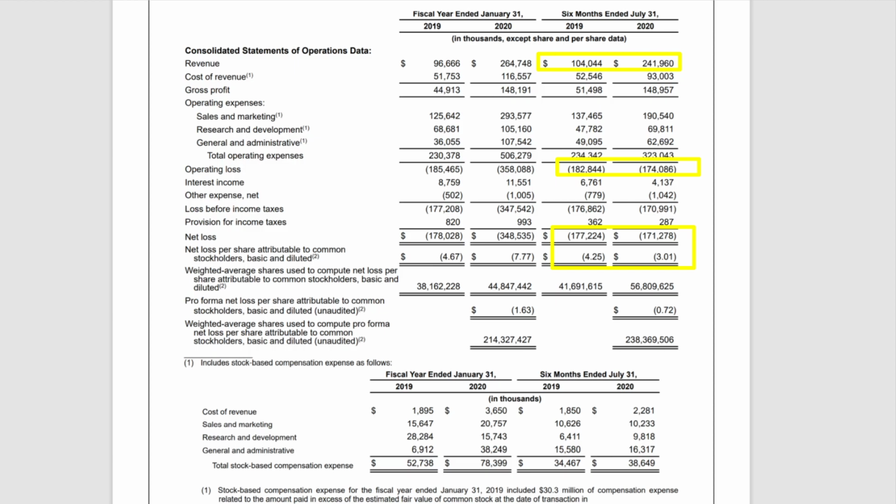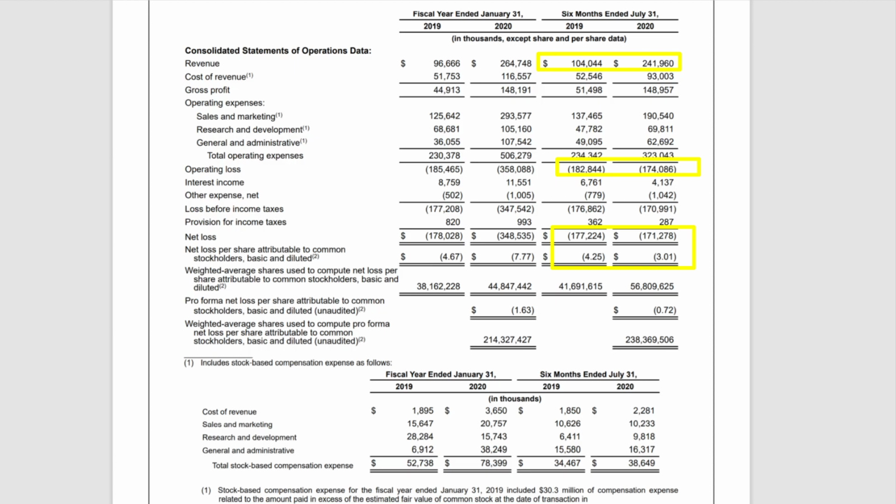And this is very consolidated, and you'll see in a bit here, they don't give a ton of information on their income statement, balance sheet, etc. So anyways, if we look at their consolidated statements of operations, we see that the revenue grew pretty substantially. From the fiscal year, it grew from 96 million to 246.7 million. And in the 6 months ended, it grew from 104 million to 241.2 million. That's over 100% increase in revenue, which is substantial. So if they can keep up that growth, they're on a very good trajectory.